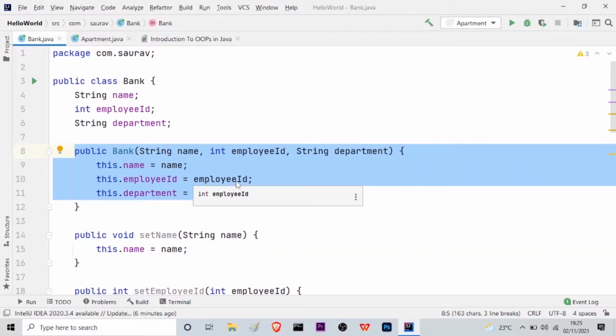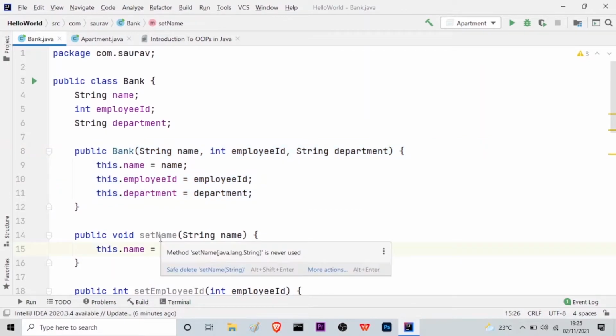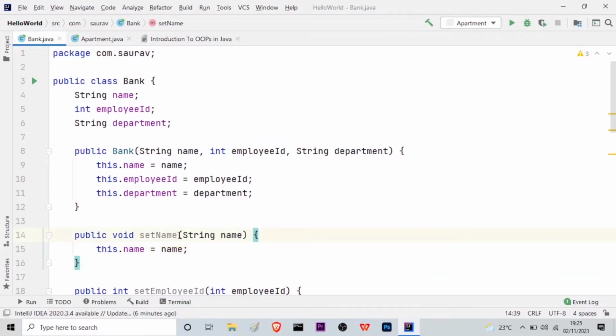Setter method means, as you can see here, we will be giving a set of parameters to the properties that we have defined here. That means, say setName, whenever we create an object or an employee in this bank class, we will be providing the data, which is the name, the employee ID, and then the department. So this setName method will actually assign the name to the object or the employee.